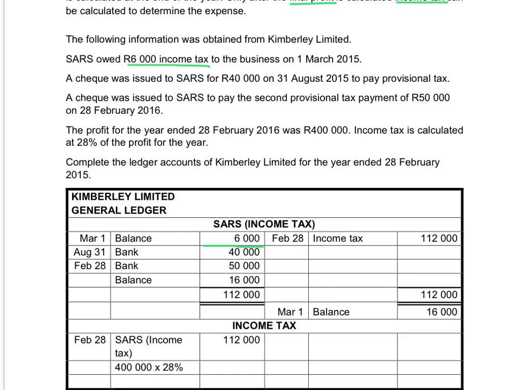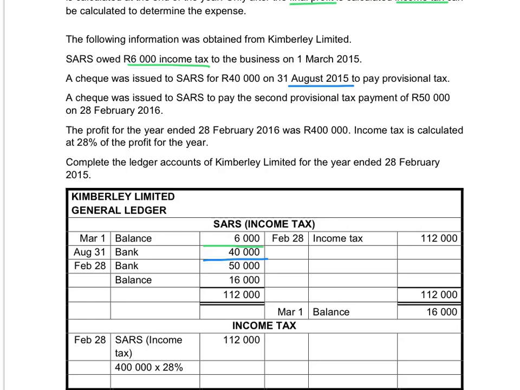A provisional tax payment was made on the 31st of August, so we issued a check to SARS for $40,000. The bank was credited and the SARS income tax account is debited to indicate that we are paying off the debt that we owe SARS during the year.